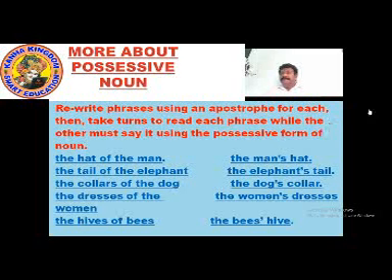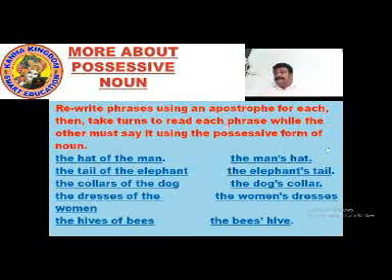The fifth one is the hives of bees. Here we have to rewrite using an apostrophe. What have we done? We have rewritten the phrase with the possessive form of the noun. That's the bees' hive. Bees, double E, apostrophe s, with hive. The bees' hive.